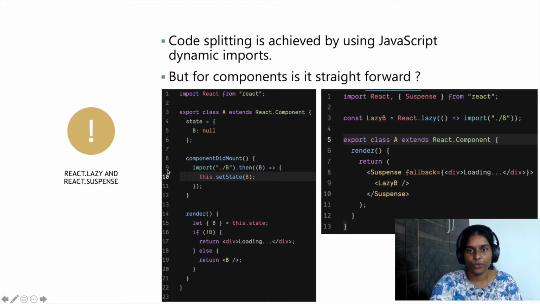Let's take an example to understand this in detail. Imagine we have two components, component A and component B, and we want to take a dynamic or runtime dependency on component B. Without using lazy or suspense, our code looks something like this. Initially, we will just show a loading wrapper, and when this component A mounts, in its didMount method, we will try to load this B component dynamically, and when this promise resolves, we'll set this value in the state so that our component A re-renders and finally displays it.